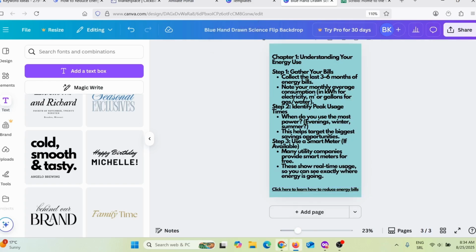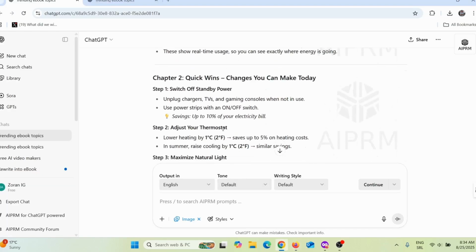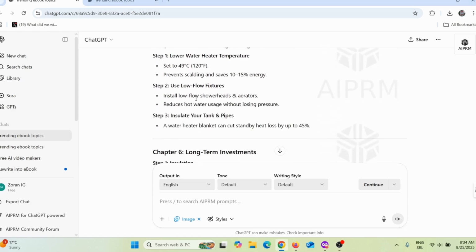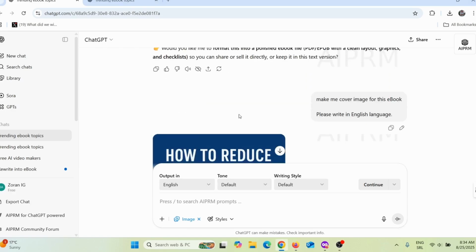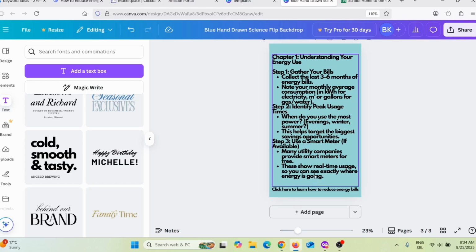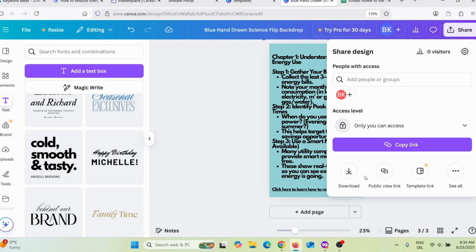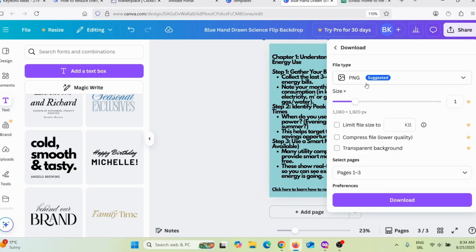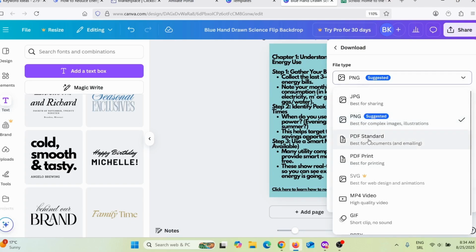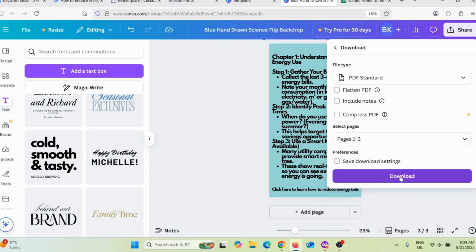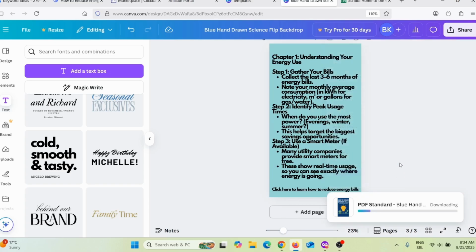And you need to write all of these pages and all of these instructions, each of these chapters, you need to add them in your ebook. And you need to add your call to action on bottom of every one of those pages. After you finish, just click here on share, and then click here on download, and then choose here PDF standard, and then click here on download again, and you will download this to your desktop.